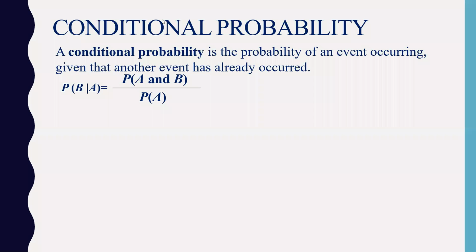Just read the definition. A conditional probability is the probability of an event occurring given that another event has already happened.